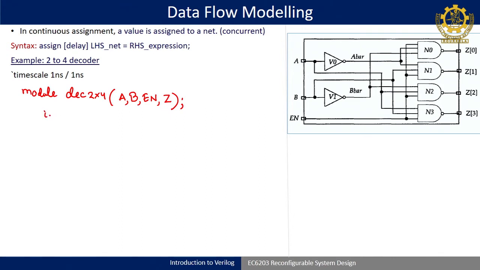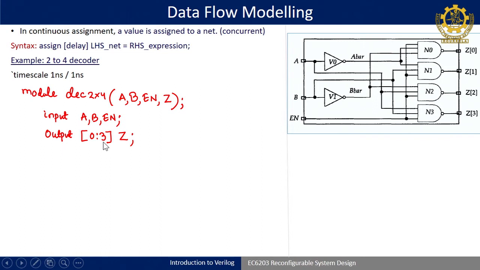Now, you define your inputs. So, inputs are A, comma B, comma enable. Then you define the output. The output is Z, but again Z is a 4-bit vector. So, I can define in square brackets 0:3 Z. The module name is defined, inputs and outputs are defined. These inputs are all 1 bit, so you can directly define them, but if you have vectors then you define them in square brackets.